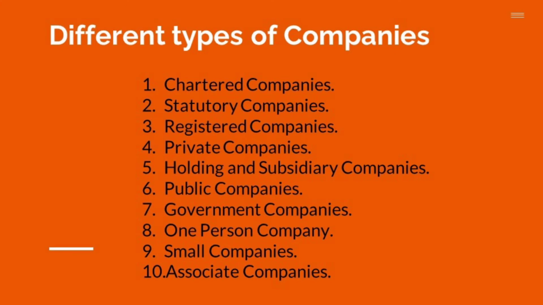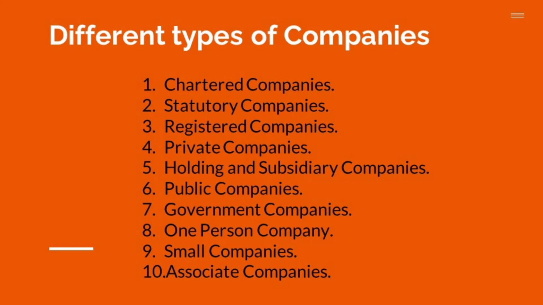Coming to the second company, it is statutory companies. A statutory company is one which is incorporated by a special act of the legislature. Here what happens is the legislature will enact an act, and under this act of the parliament or state legislature a company will be created. For example, Life Insurance Corporation of India was created by the Life Insurance Corporation Act. Food Corporation of India, created by the Food Corporation of India Act.